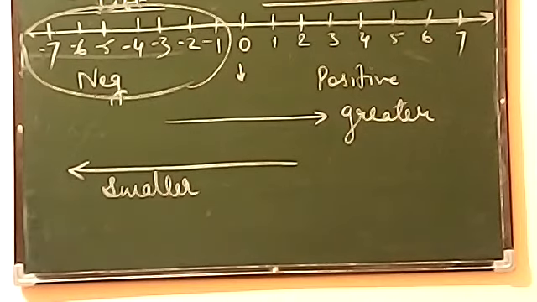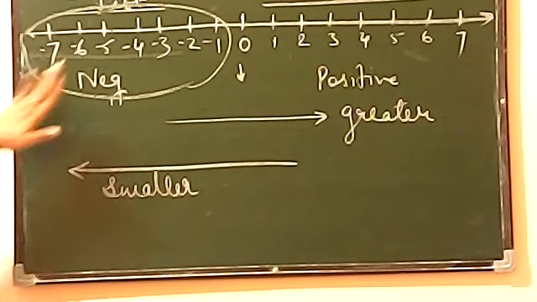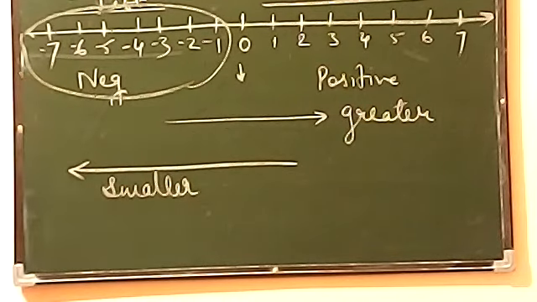Okay. Now, if you must be remembering, I have told you one more concept, that the more you go to the left direction, you get smaller and smallest. So can you tell me which is the smallest number here? Which is the smallest integer in negative? Okay, Sanath has written -7. Okay.